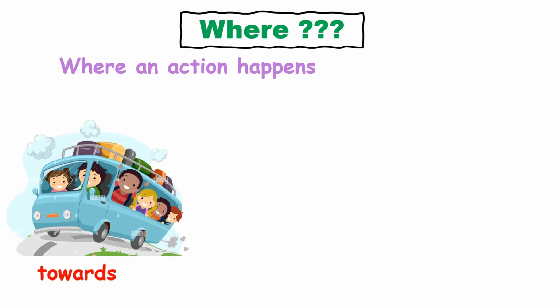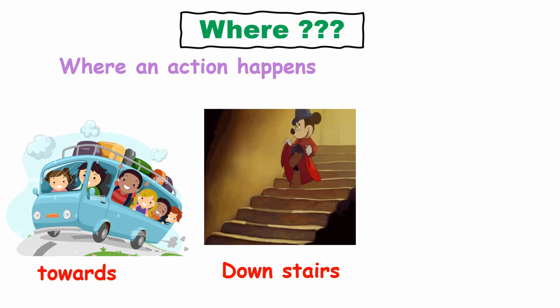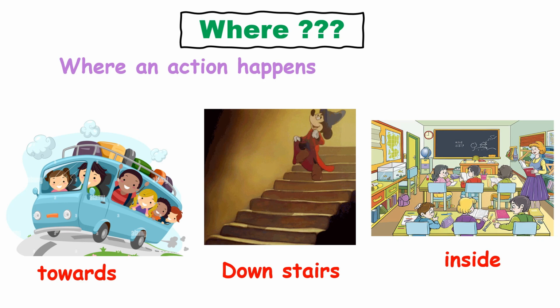The adverb where tells us where an action happens. They are going towards the hill station. Mickey is going downstairs. Students are learning inside the class.